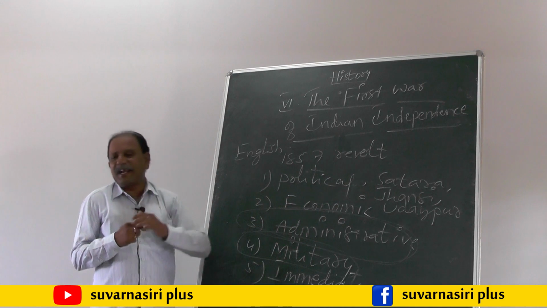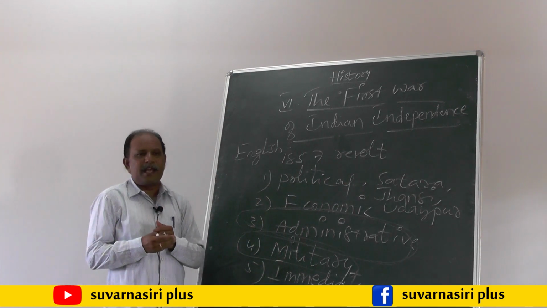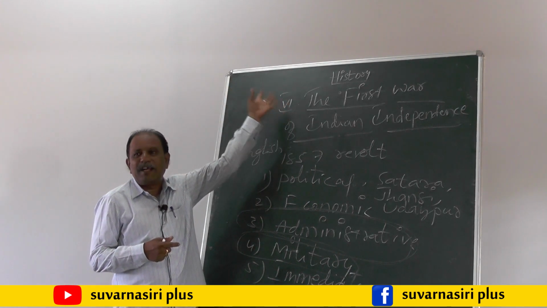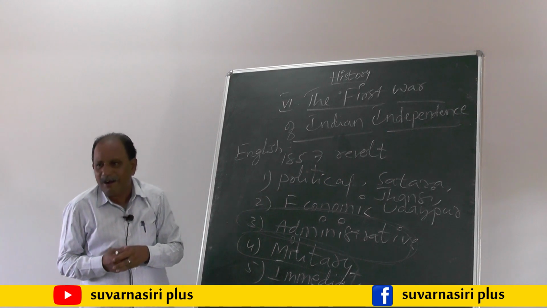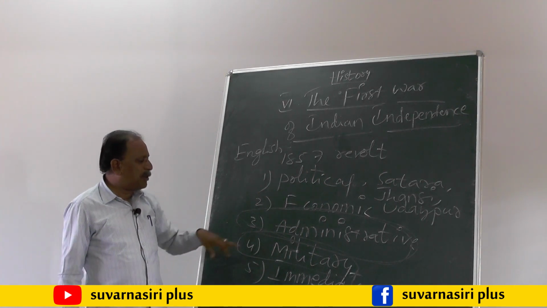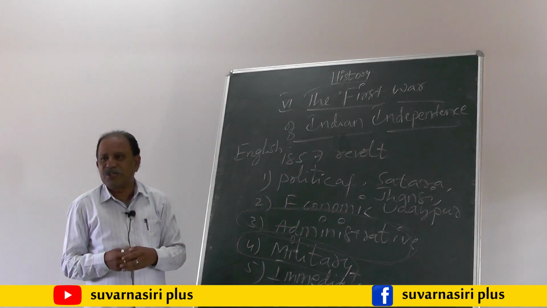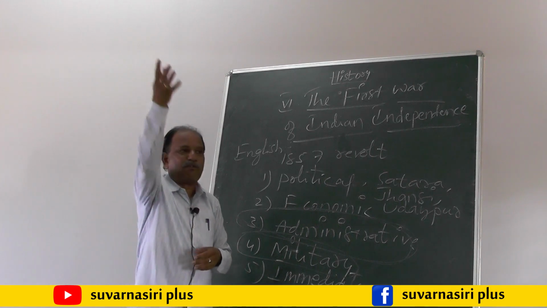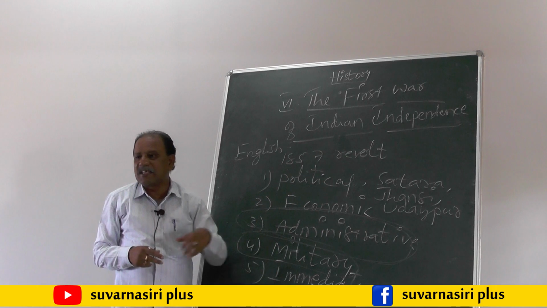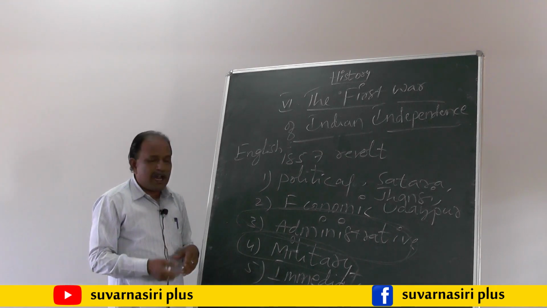The second military reason is that the English government ordered the Indian sepoys to cross the seas to fight against the enemies. According to Indian belief, this was not applicable to the Indian military. They were not in a position to cross the sea and fight against the enemies. That is the second military reason for the 1857 revolt.